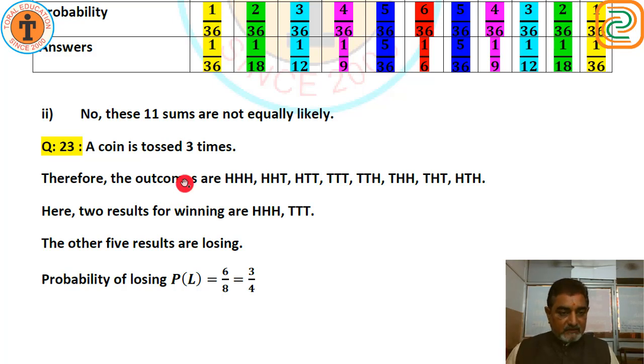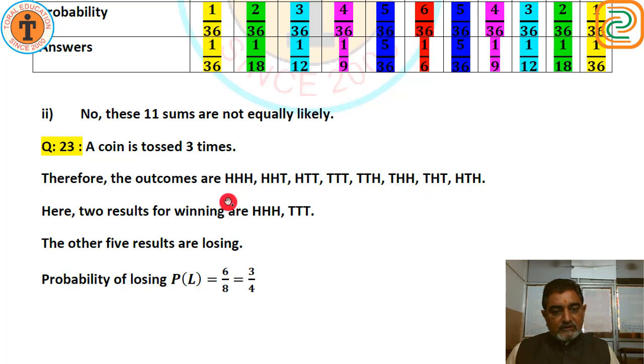Losing. So first of all we have to write the possible outcomes. These are possible outcomes. Maybe heads all three times, maybe two times heads and one time tails, maybe one time head and two times tails, maybe all three times tails, maybe two times tail and then head, one time tail and then two times head, maybe first head, then tail, then head, maybe one head, then tail, then head.